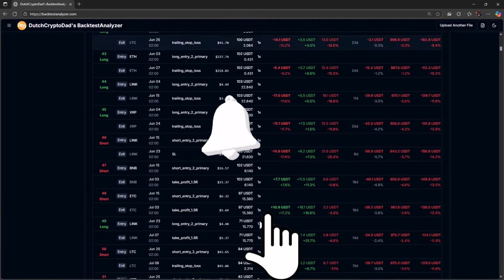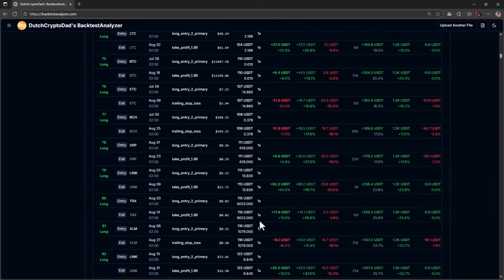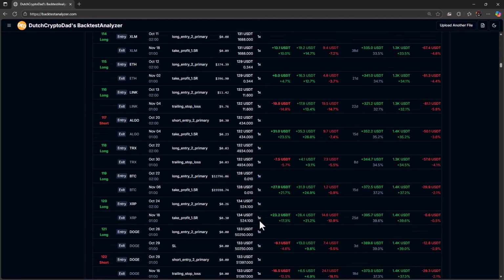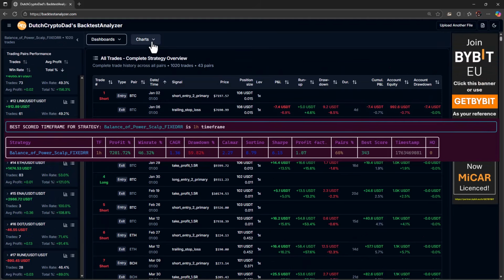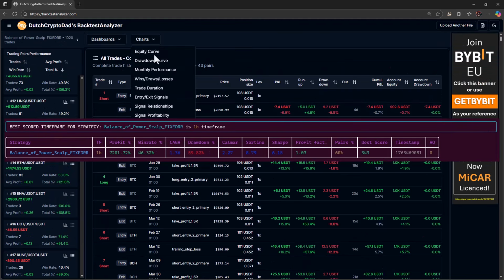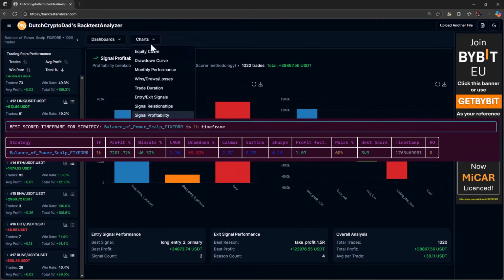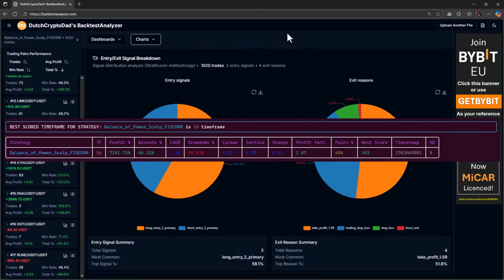The balance of power indicator is a powerful scalping strategy that makes use of trading indicators that were specially made for this purpose. And since it is a scalping strategy, you can imagine that on lower time frames I could even achieve a higher hypothetical profit. On the 1 hour time frame I even got 7,200% profits. However, since you will trade almost exponentially more trades on lower time frames, you will have to take into account higher fees and also higher drawdowns because of the trades that hit stop losses more often. So this is a trade-off between gains and risks.